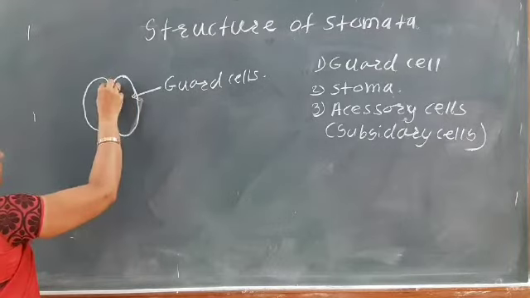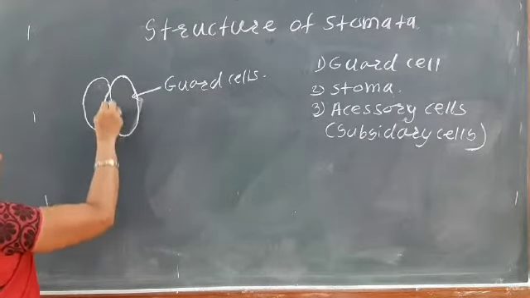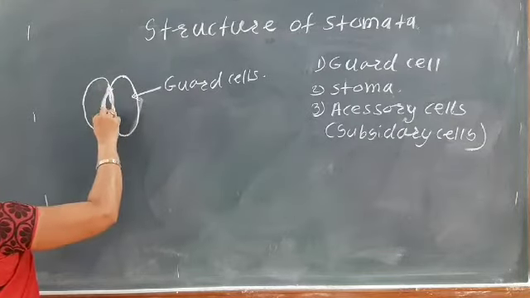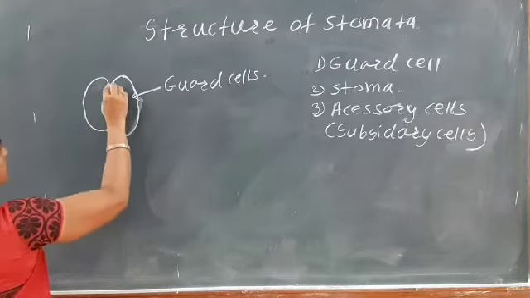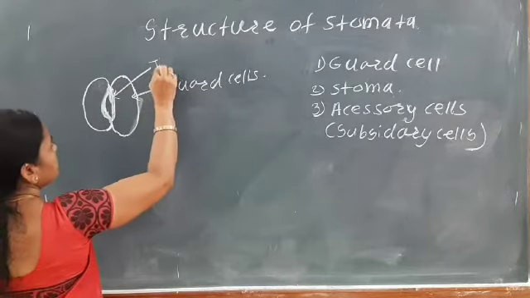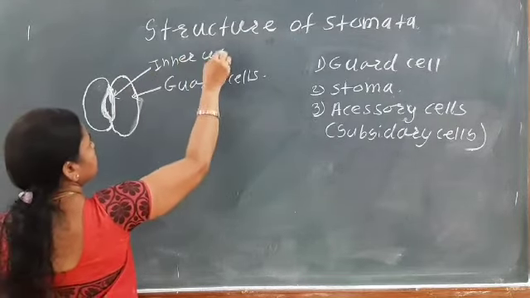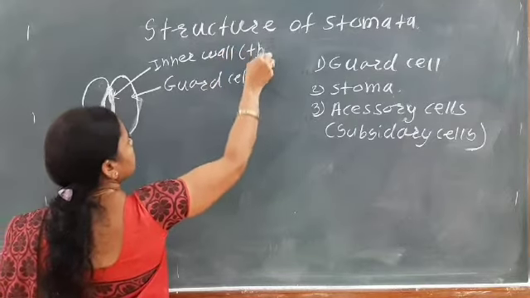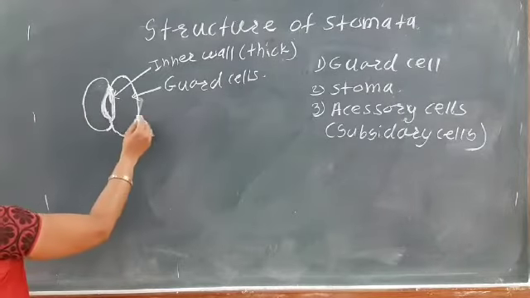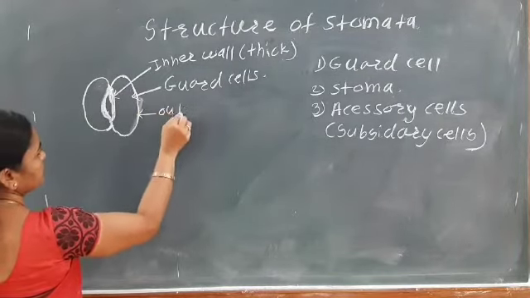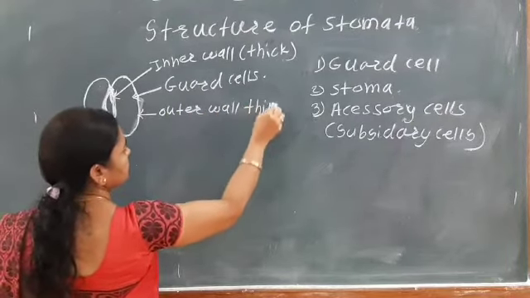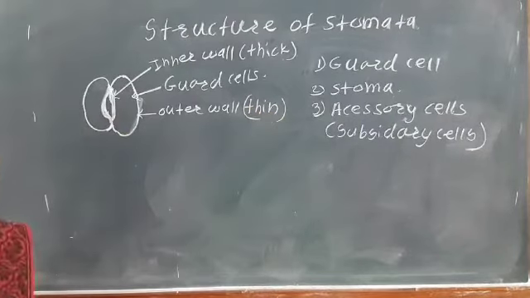Okay, then here the guard cell has a thick wall, that is the inner thick wall. Inner wall is thick, while the outer wall is thin.